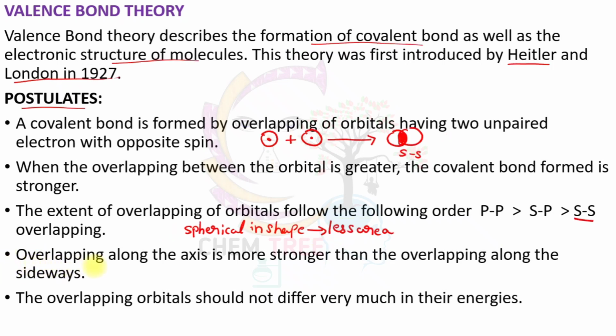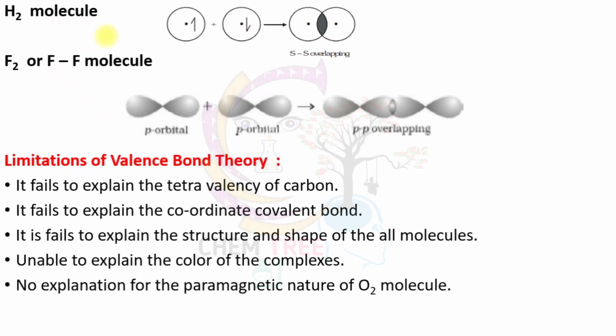Next point, overlapping along the axis is stronger than overlapping along the sideways. Along the axis means head-on overlapping, and it always produces a sigma bond. Sideways or lateral overlapping produces pi bonds. Next point, the overlapping orbitals should not differ very much in their energies. Let's take the example of the hydrogen molecule.